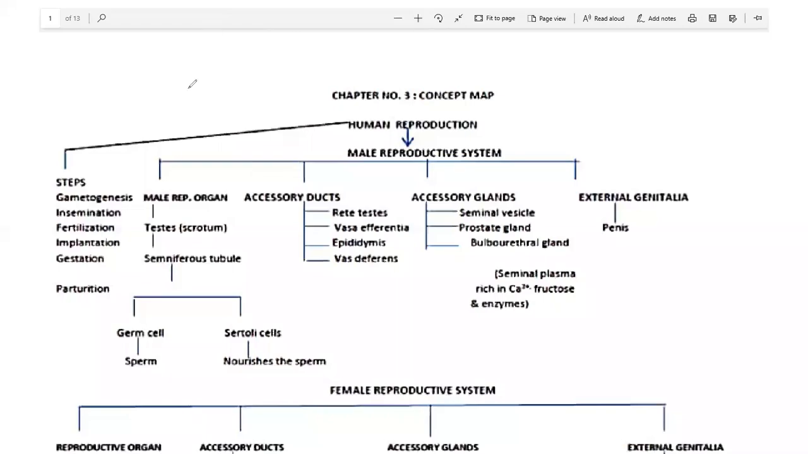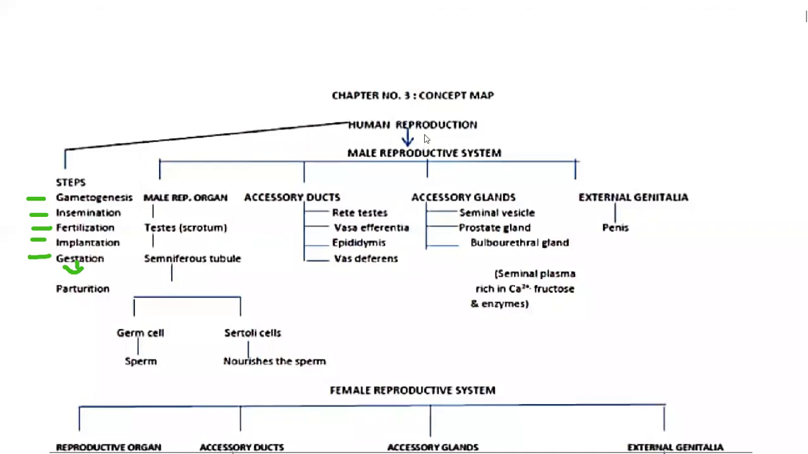Third chapter is human reproduction. In human reproduction, the steps are gametogenesis, insemination, fertilization, implantation, gestation, and finally parturition. In this, we have to study two different systems, male and female.